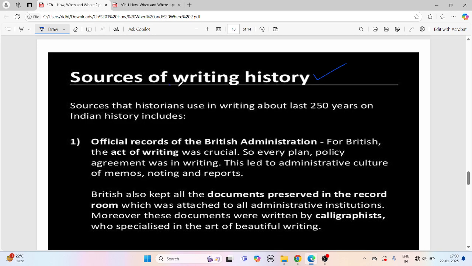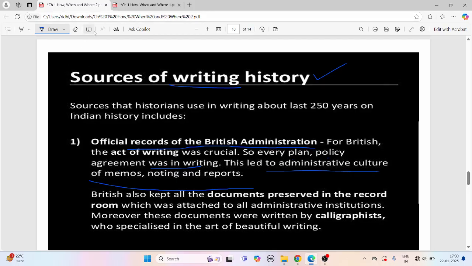Moving on to the sources of writing history: official records of British administration. Now, Britishers came from England, right? And they used to have a proper record of each and everything. So every plan, policy, agreement was in writing. This led to an administrative culture of memos, notings, and reports.